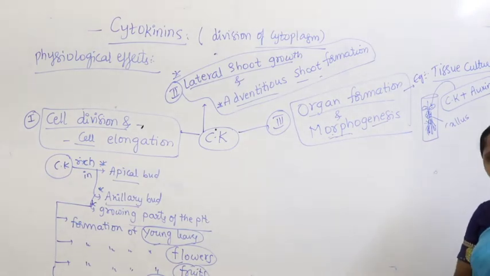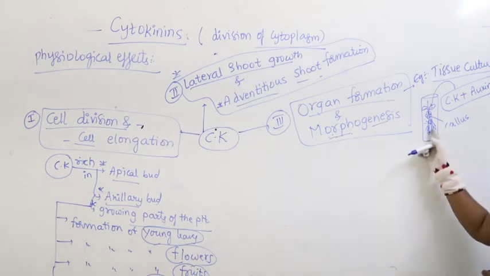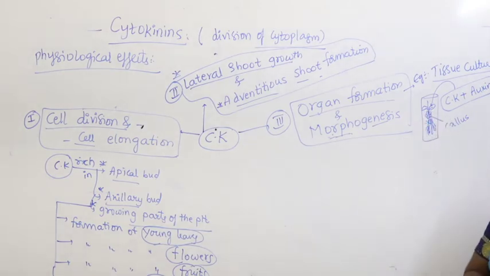What are the external organs of the plant? Root and shoot. Right.